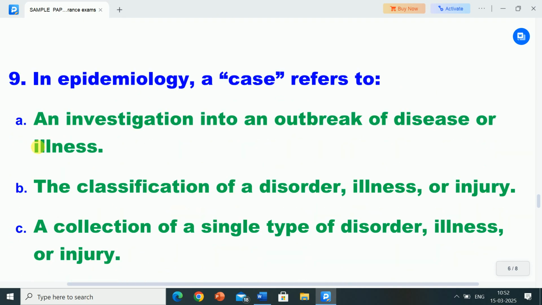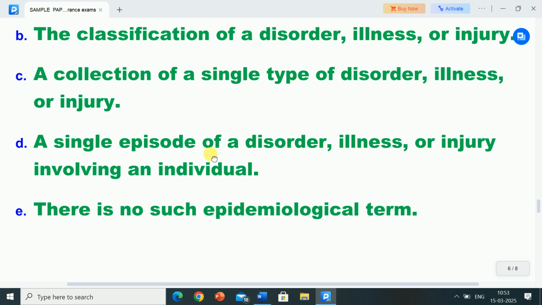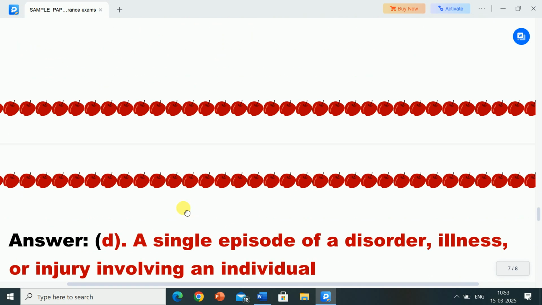Question number 9: in epidemiology a case refers to: options are A, an investigation into an outbreak of disease or illness; option B, the classification of a disordered illness or injury; option C, a collection of a single type of disorder, illness or injury; option D, a single episode of a disorder, illness or injury involving an individual; option E, there is no such epidemiological term.